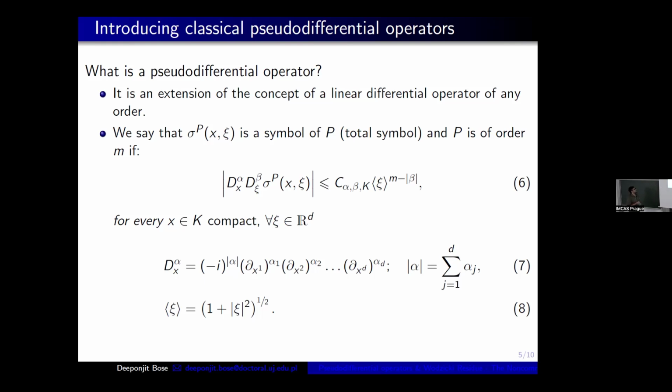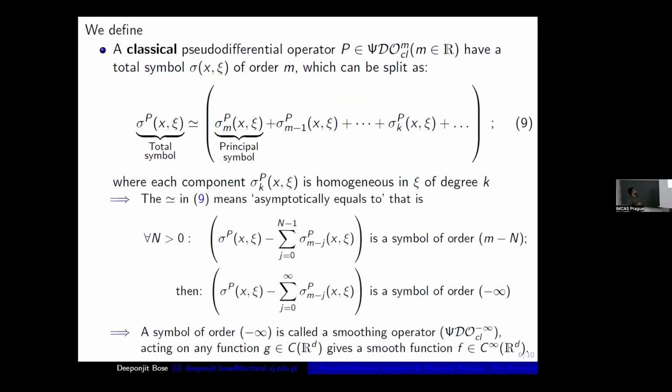Okay, now I proceed. Now a classical pseudo-differential operator. What do I mean by classical pseudo-differential operator? For every P, we get a symbol sigma_P(x, xi), and this total symbol will satisfy the previous condition that I have shown in the previous slide. But it can also be split down into some homogeneous terms.